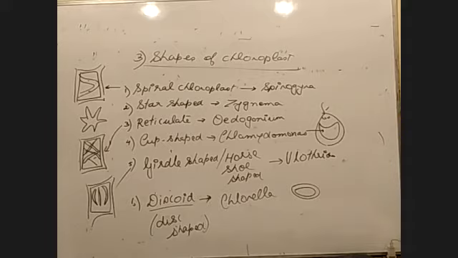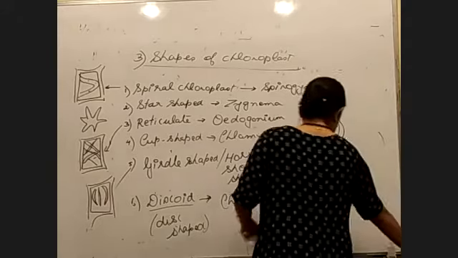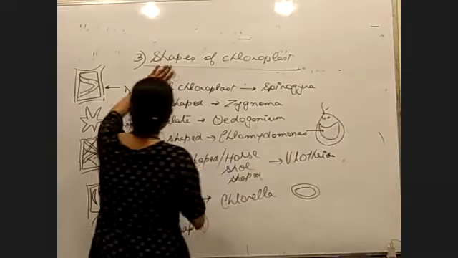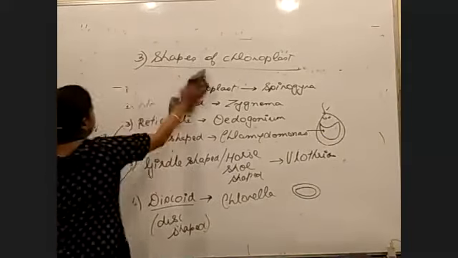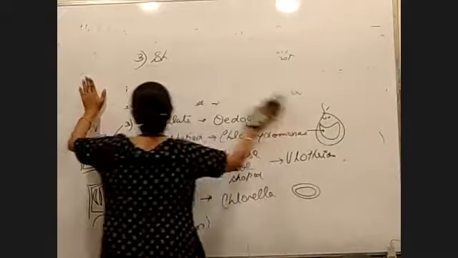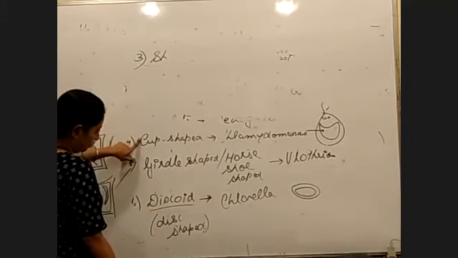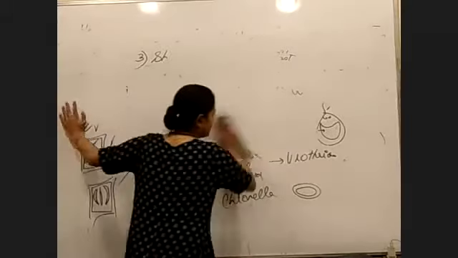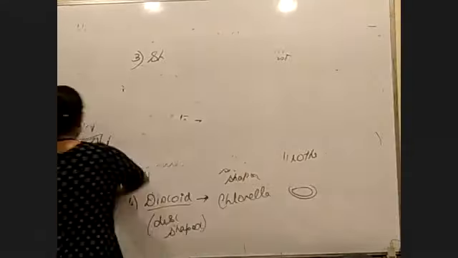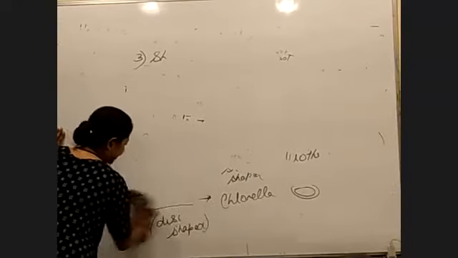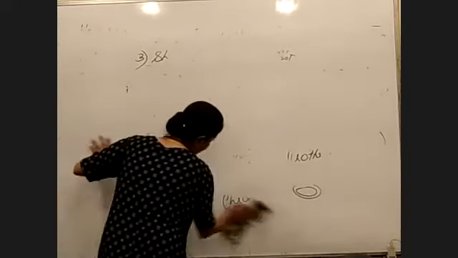If it's over, please say. Ma'am, done. Okay, everyone? Yes, ma'am. So write this important point down. Questions have come on this, generally about number 1, number 2, number 3, number 4. All of these are important shapes of chloroplast in algae, and questions come like this from the board's point of view.